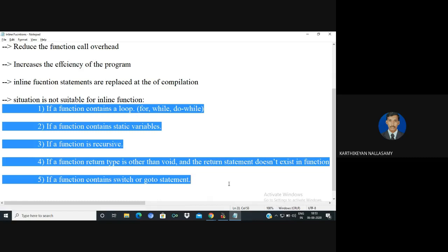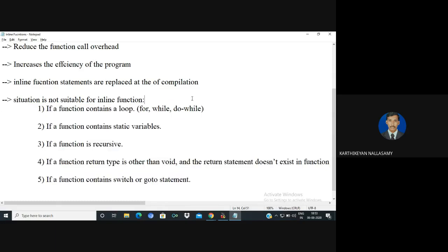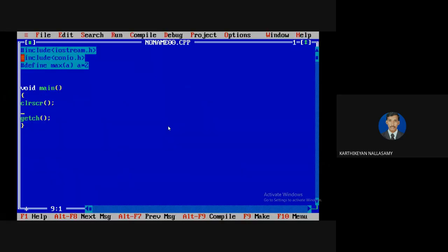It means that whenever you write a function, if the function contains any one of these, it is not possible to go with an inline function. I told you that it is a replacement concept like a hash definition, that is called a macro definition. So I'm going to implement a macro definition first. I'm going to write a macro definition here.